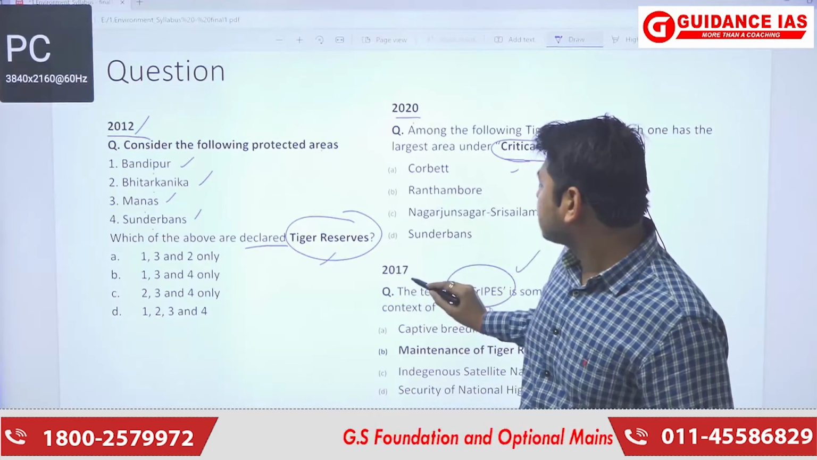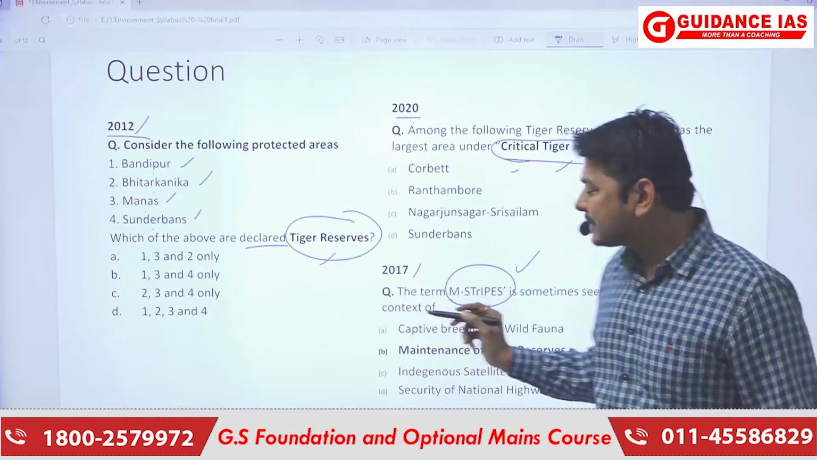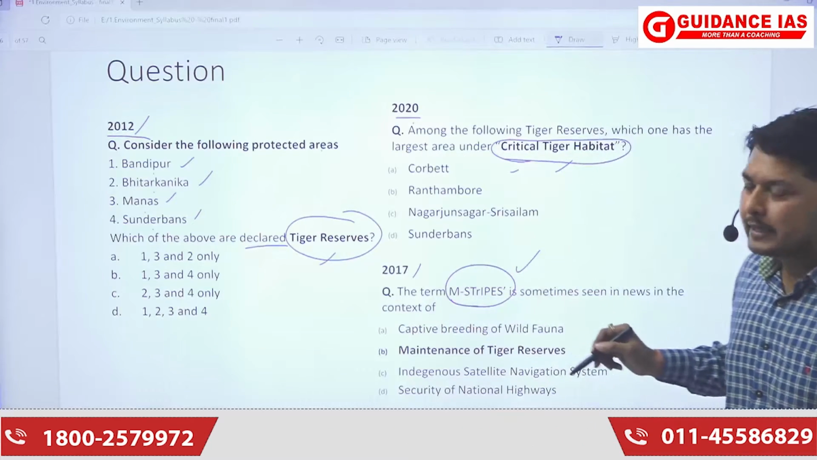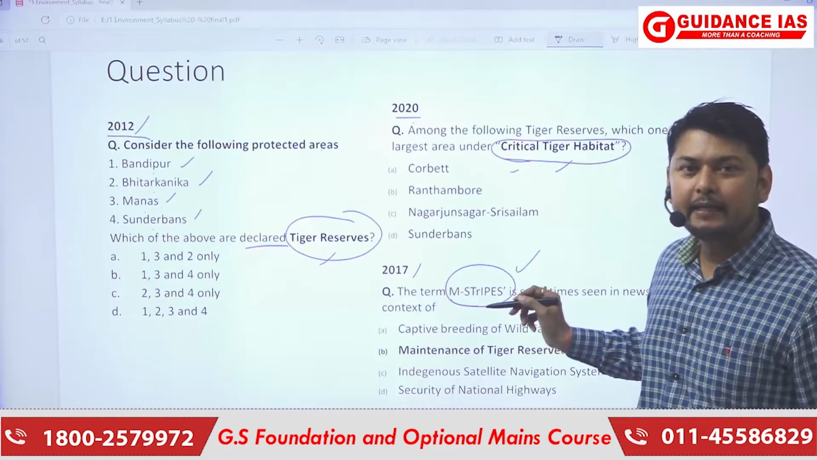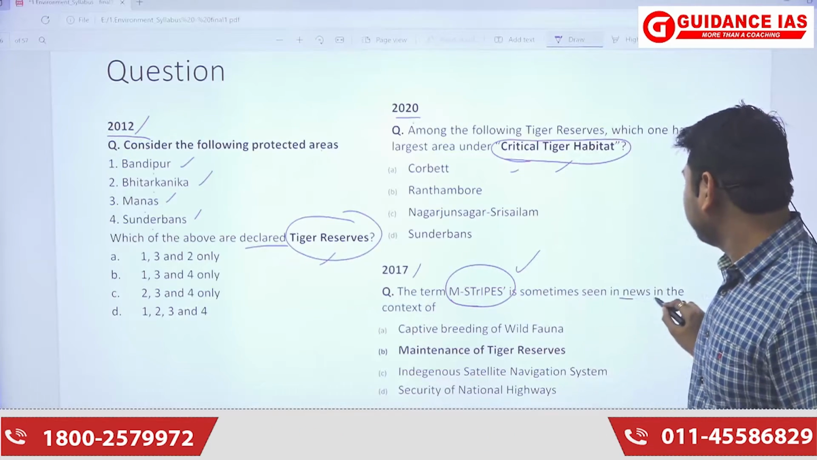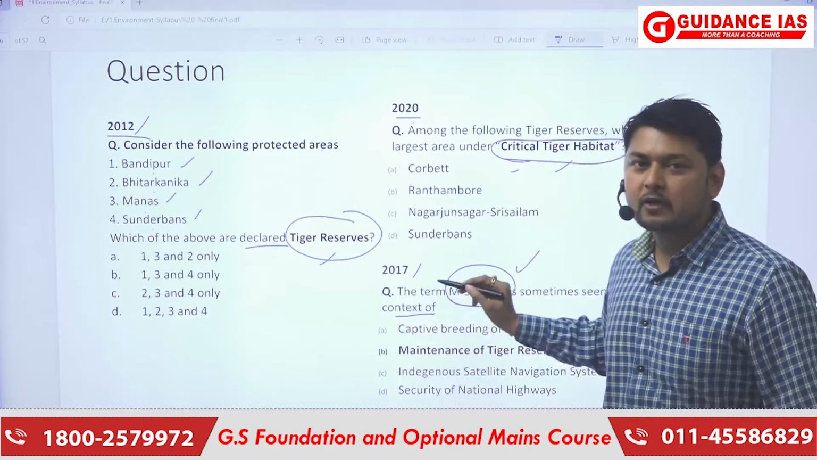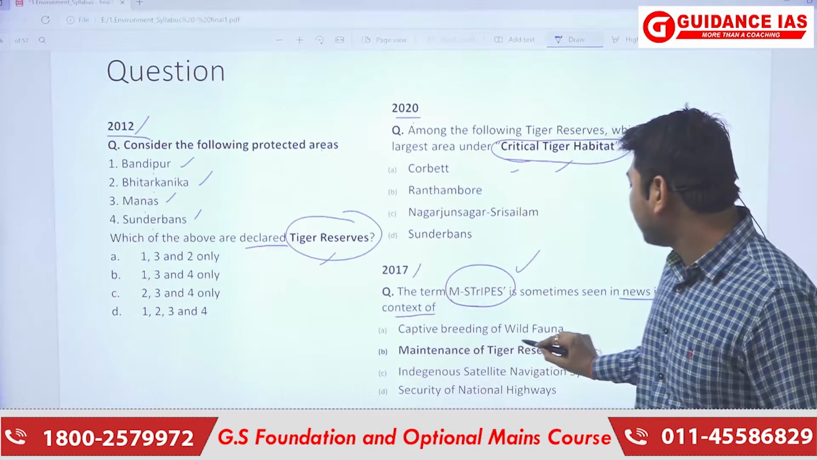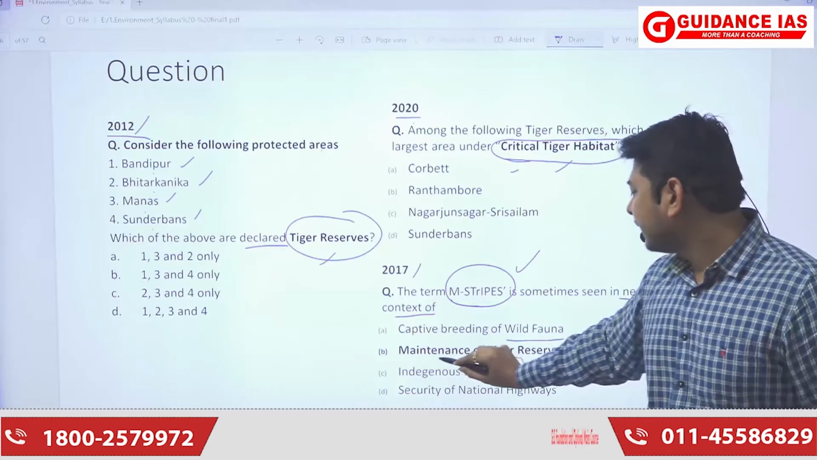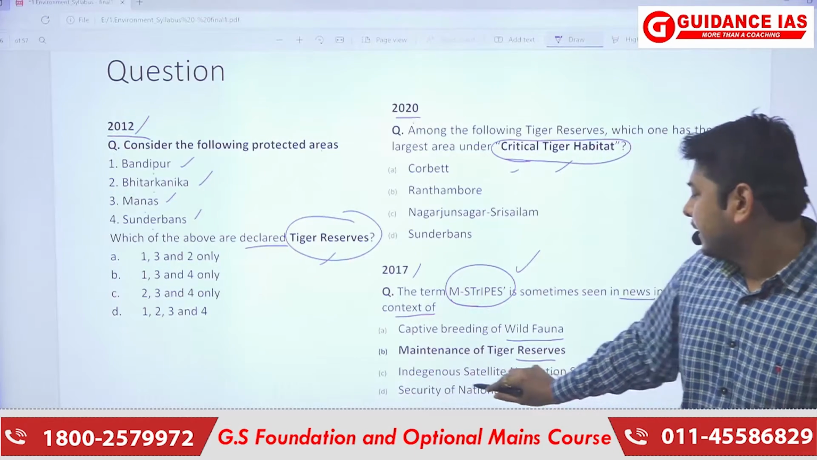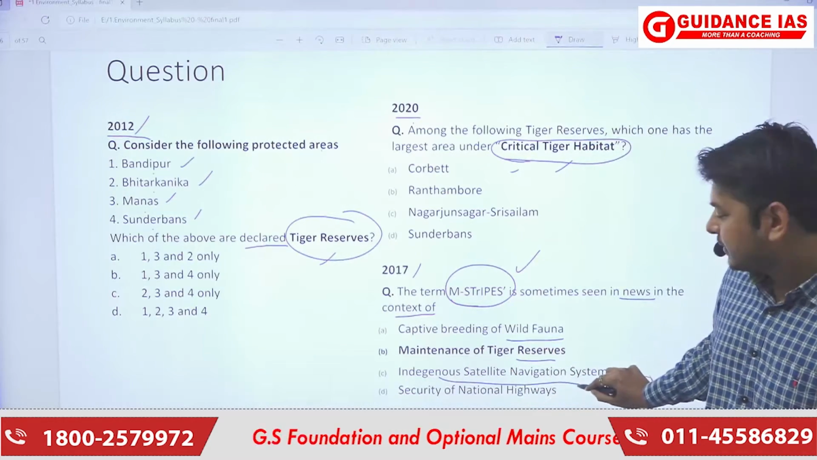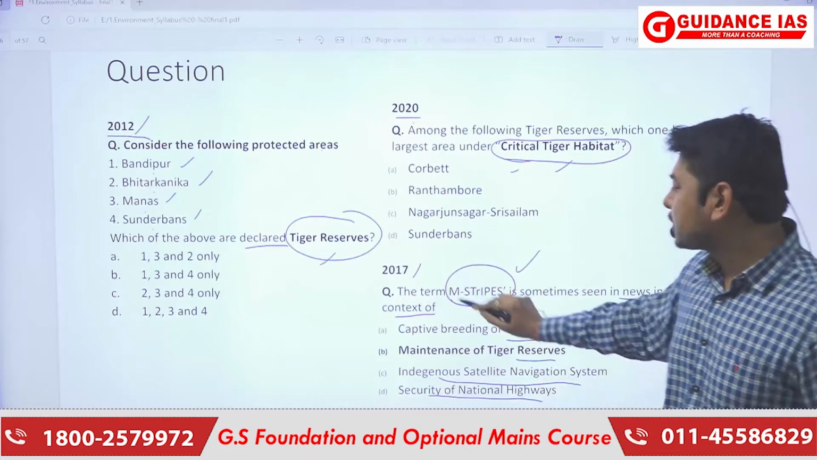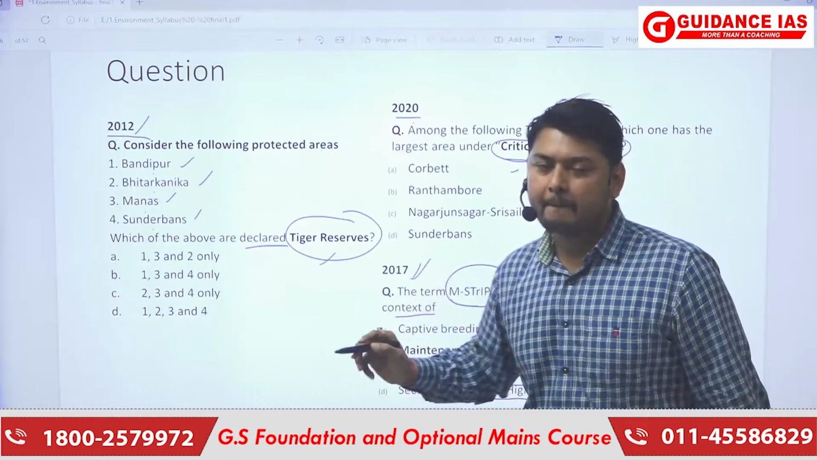Now in the 2017 question, we can see that the question is: the term 'M-STrIPES' is sometimes seen in news, in the context of which of the following: captive breeding of wild fauna, maintenance of tiger reserves, indigenous satellite navigation system, or security of national highways. So this kind of question has been asked in 2017.